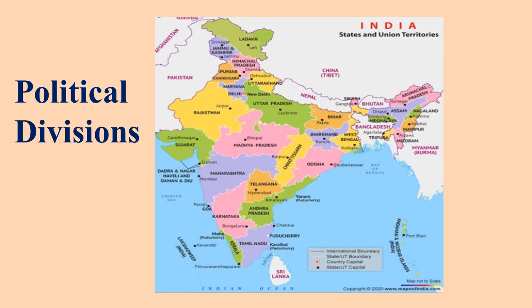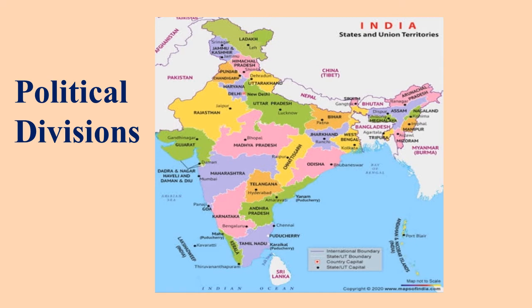Now, let us see who looks after these divisions. That means who looks after states and who looks after union territories. Each state and union territory has a government made up of a group of people who have the power to look after the people and solve different issues.